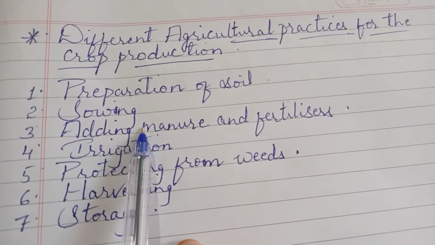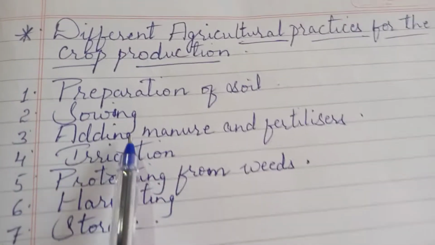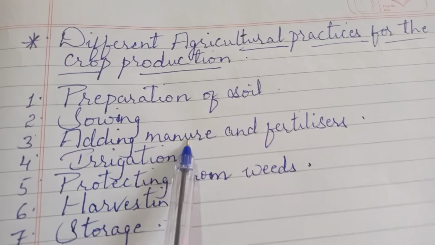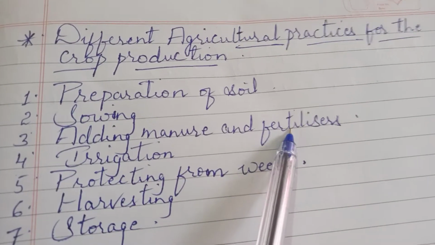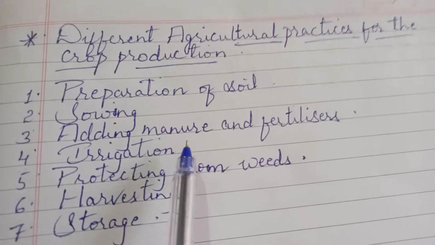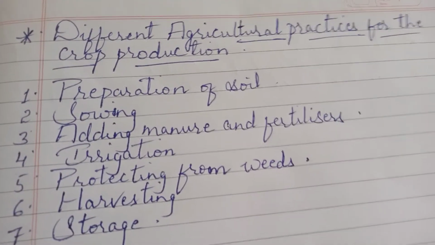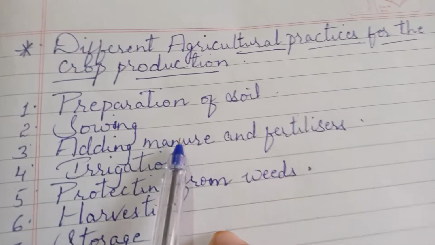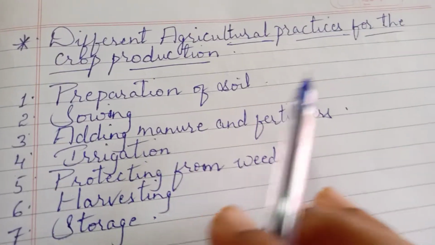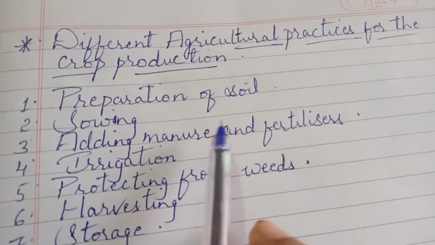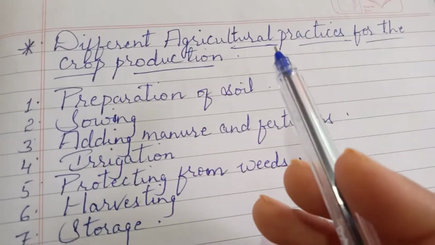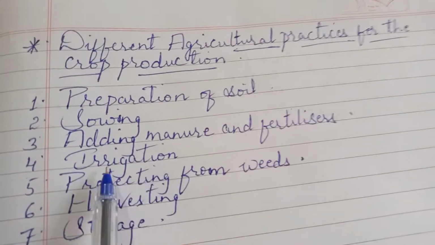Depending upon the nature of the soil and availability of the nutrients in that soil, we will add manure and fertilizers. These are different kinds of compounds that we use in order to support the growth of the plant. If any nutrients or minerals are missing in the soil, then we add these substances, so that they can help in the proper growth of the plant.